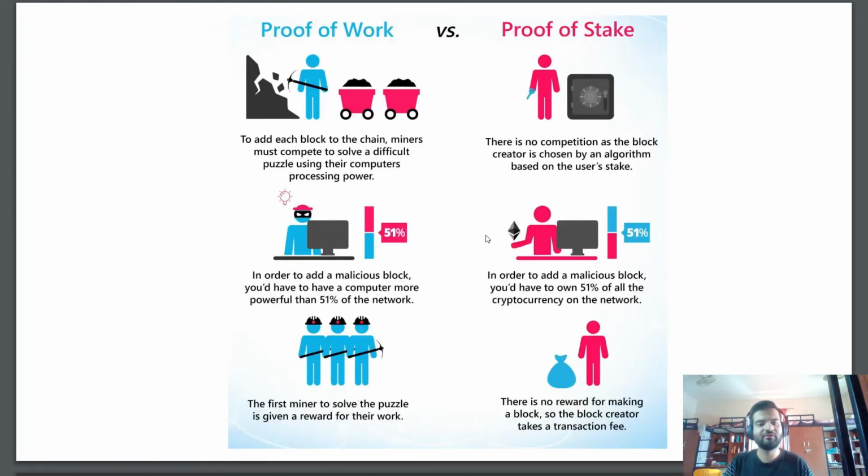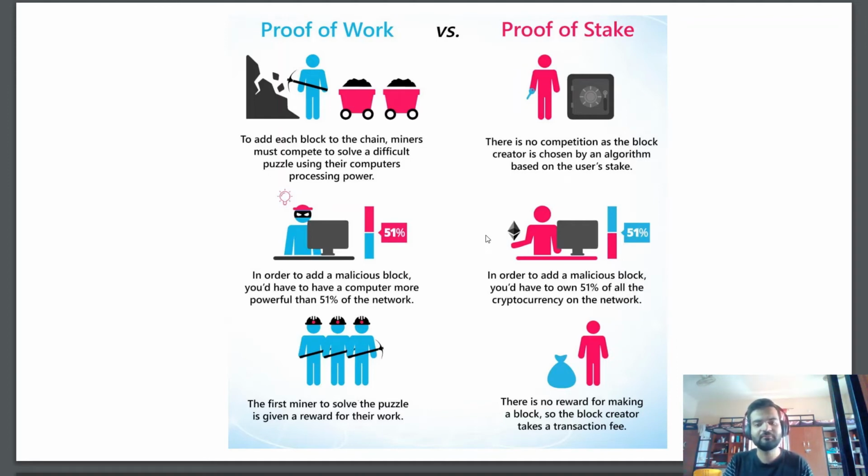So now we have this difference of proof of work versus proof of stake. In proof of work, to add each block to the chain, miners must compete to solve a difficult puzzle using their computer power. So that is how proof of work works. They have to have very high computing power, and they have to solve this. So it takes a lot of electricity, and it's not good for the environment.